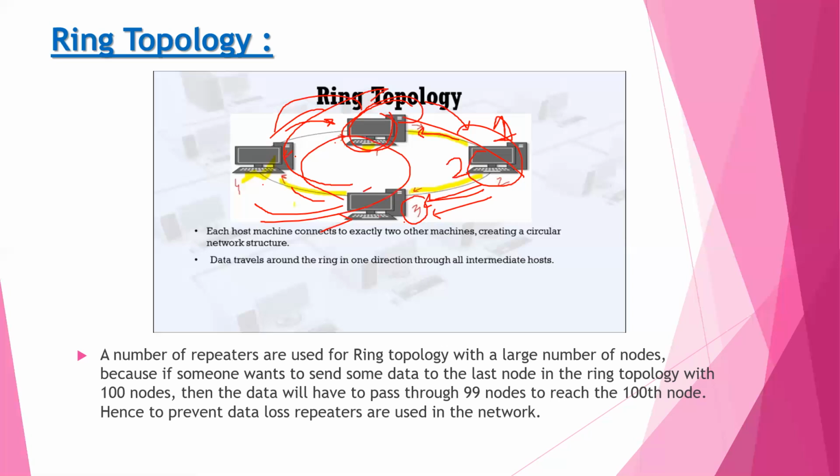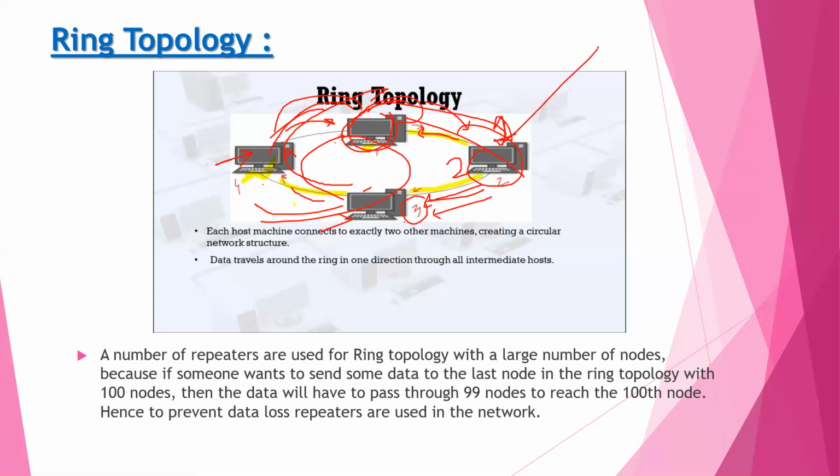When it comes near machine 4, it checks the address. If it does not match, data is sent to the next machine. After that, it comes to system 2.